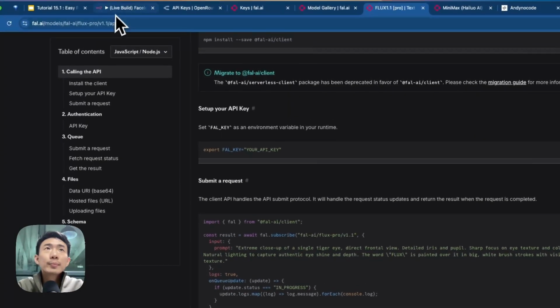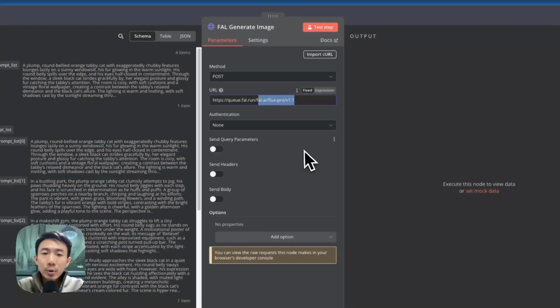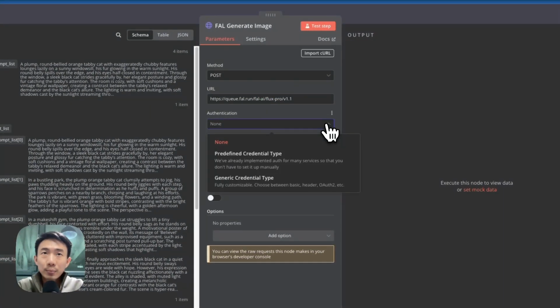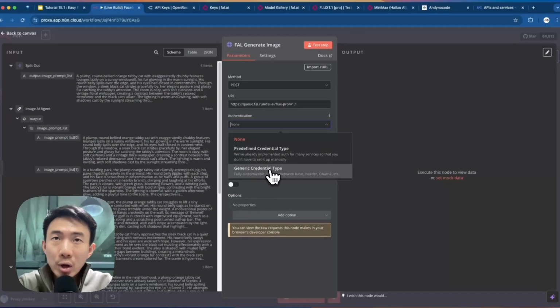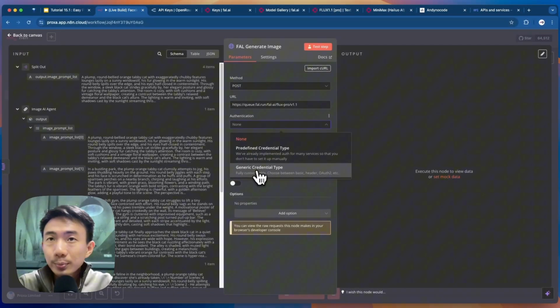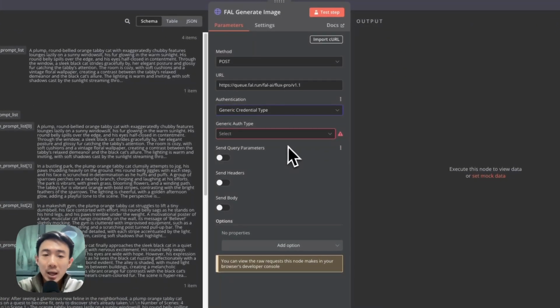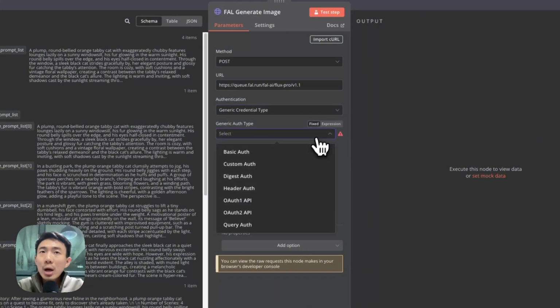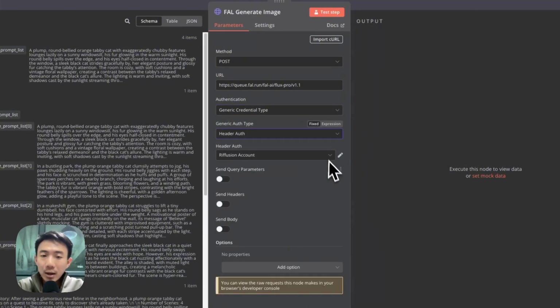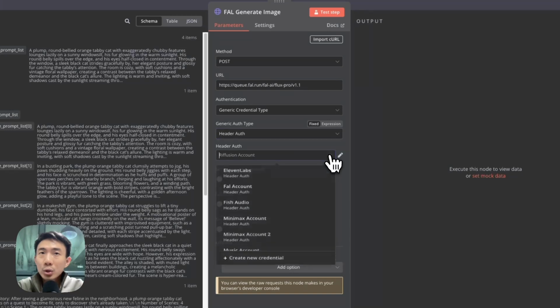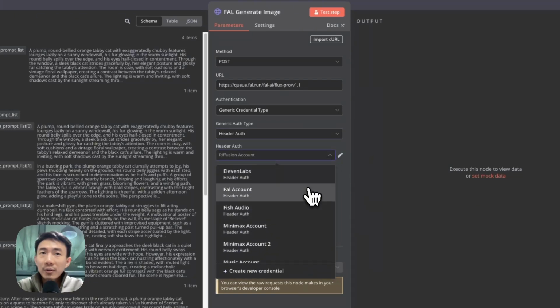All right. And we are going to have the authentication here. We are going to choose generic credential type. It means it is fully customizable. So we can choose header auth or OAuth 2, but for beginners, you don't really need to understand the difference between them. You can just choose generic credential type. And we're going to choose header auth. All right, and for header auth, we're going to choose the Fal account.